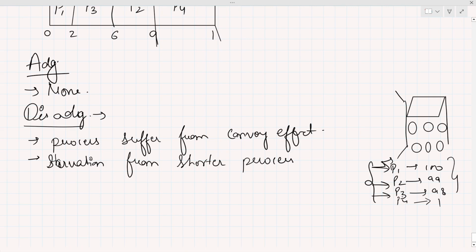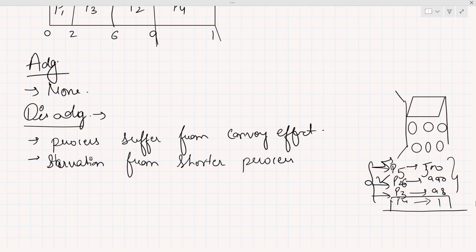And when it executes P3, one big process also enters the ready queue. Let's say we have P5 whose burst time is 500, and P6 whose burst time is 990. After the completion of P3, it again checks which one has the highest burst time, so it chooses P6 because of its burst time. So if one small process is in the ready queue and very big processes are also there, definitely the shortest burst time process has to wait for a very long time, or it never gets a chance.